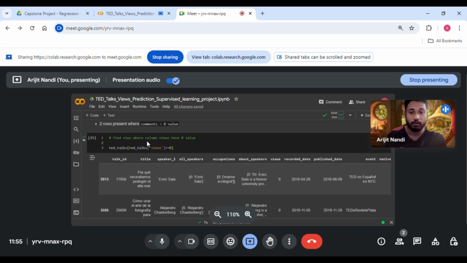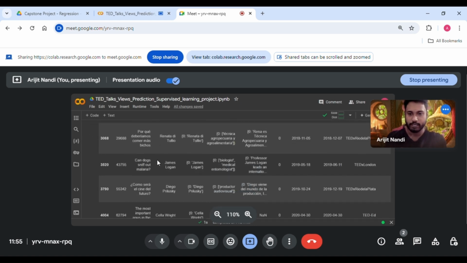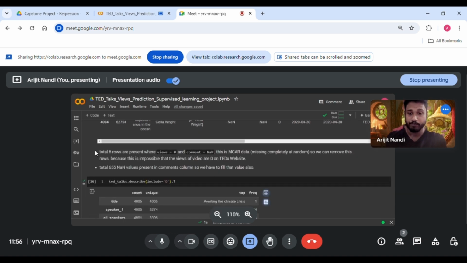Okay. Finding rows where column views have 0 values. So we will be finding the rows where the column contains 0 values. So we have a total of 6 rows over here. So a total of 6 rows are present where views equal 0 and comments equal NaN.